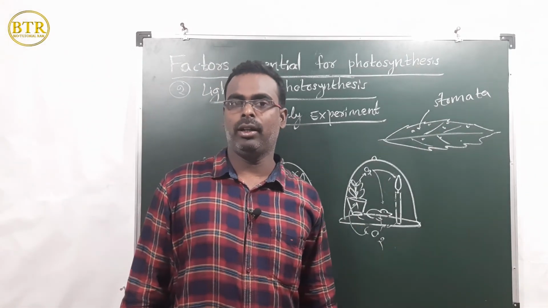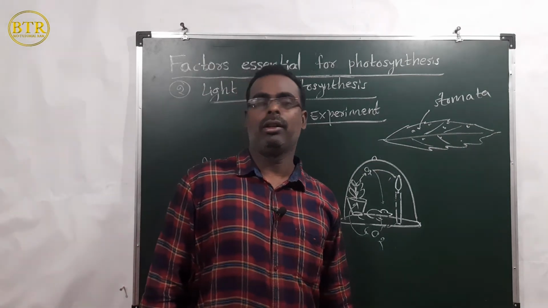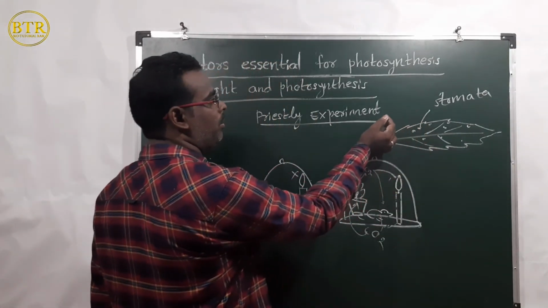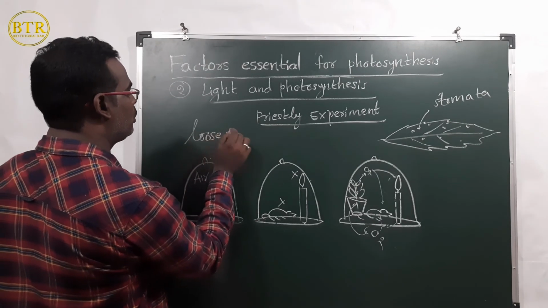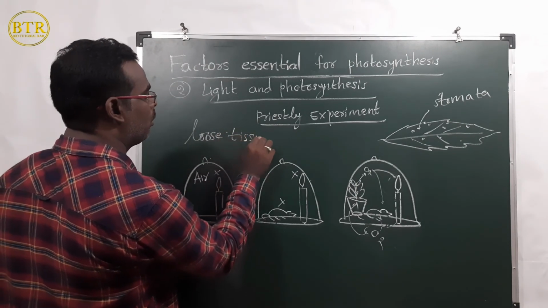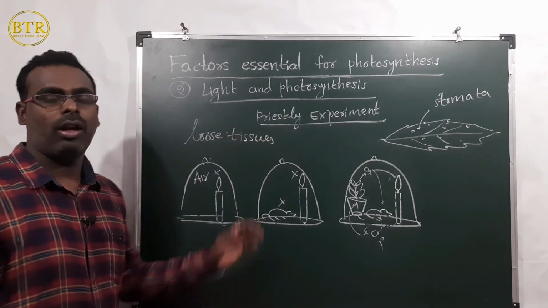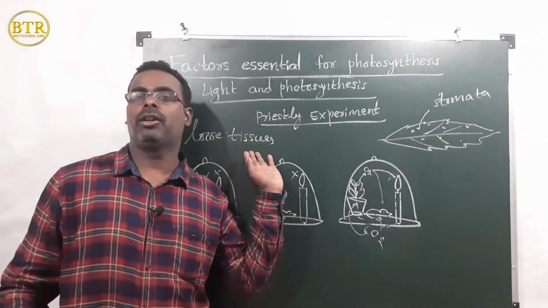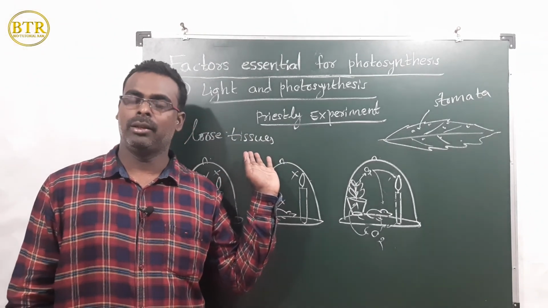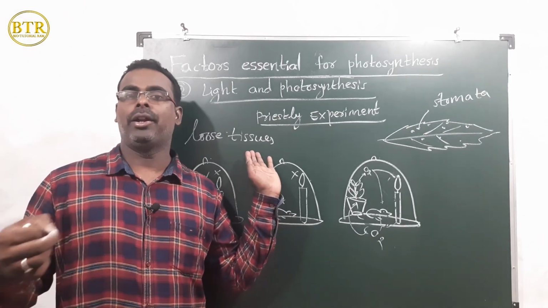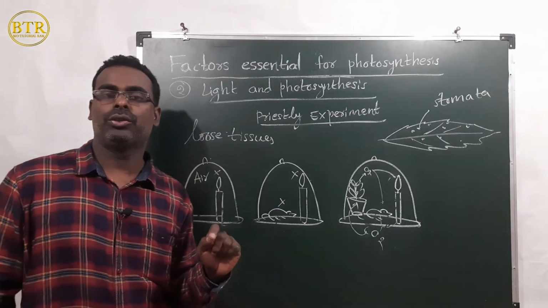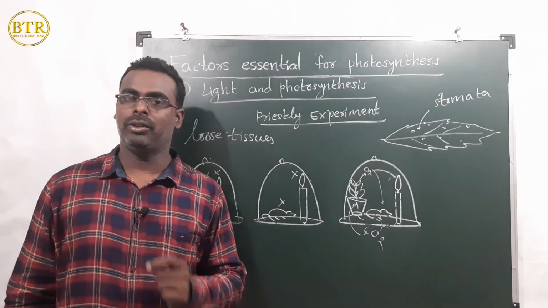Not only through stomata, gaseous exchange also takes place in plants through loose tissues, for example lenticels. By that, plants perform gaseous exchange. The stem and roots contain loose tissues, by which gases are exchanged.